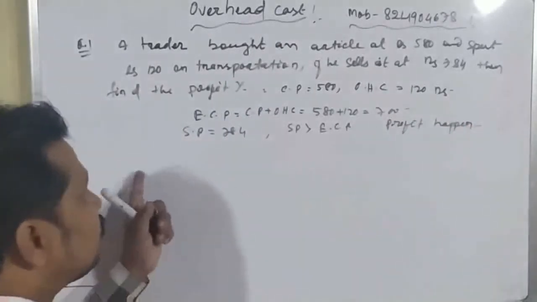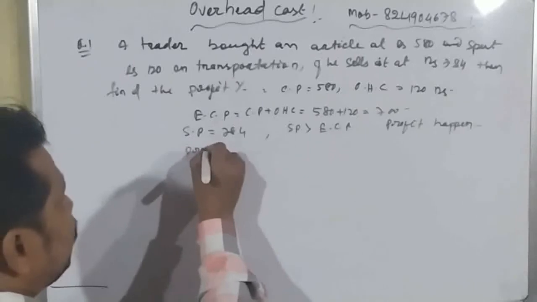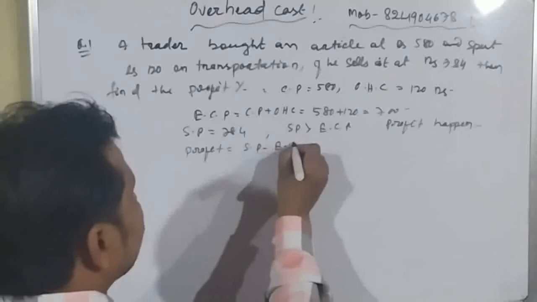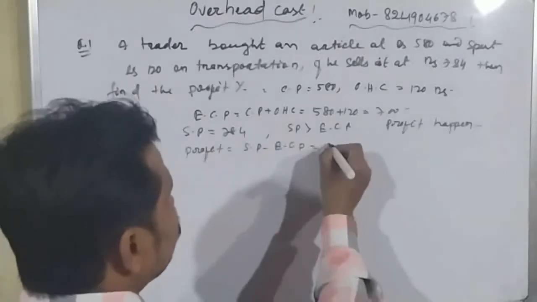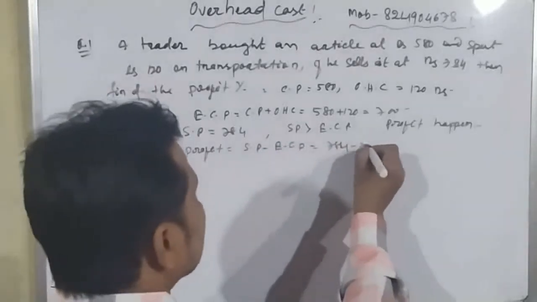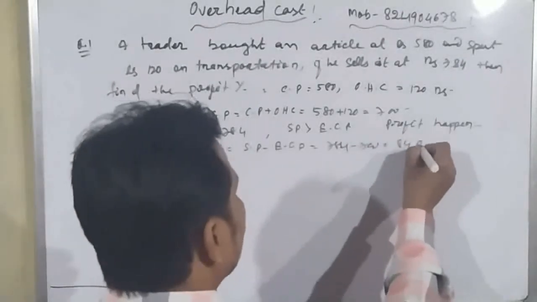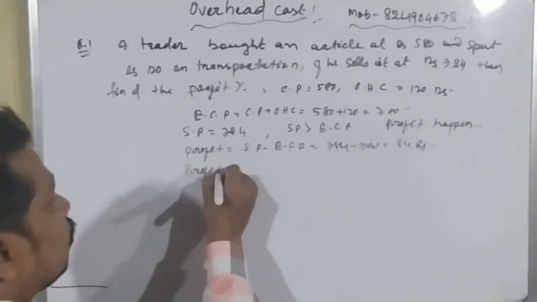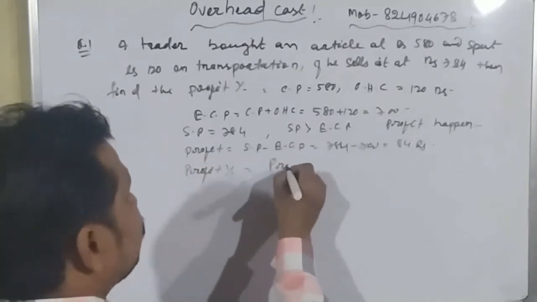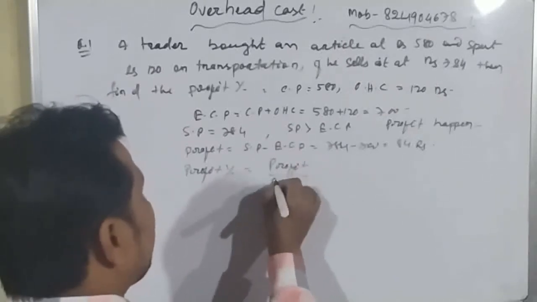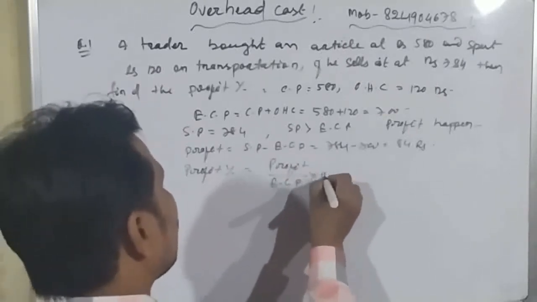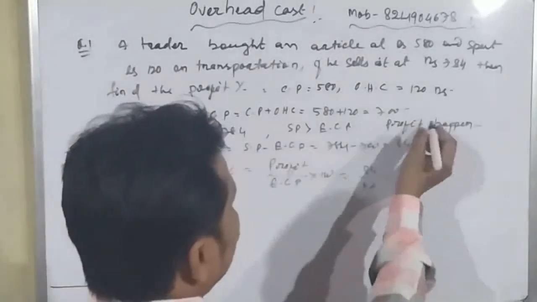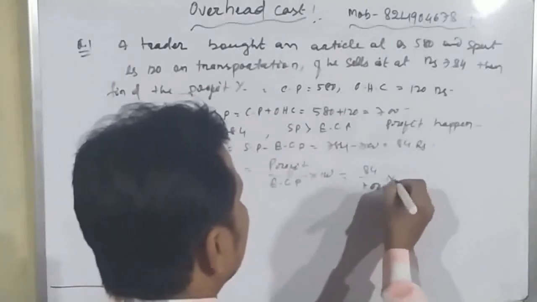Okay, student. Now we have to find out the profit. So profit is equal to how much? Selling price minus effective cost price, which is equal to 784 minus 700, which is equal to 84 rupees. Now profit percentage is equal to profit by effective cost price into 100, which is equal to 84 by 700 into 100.